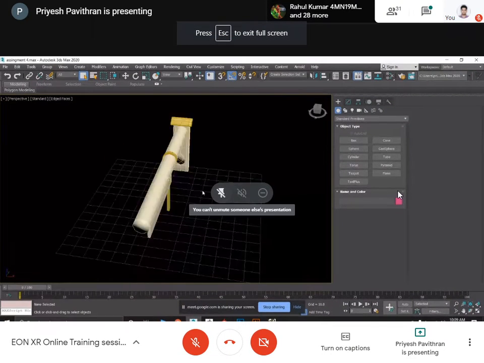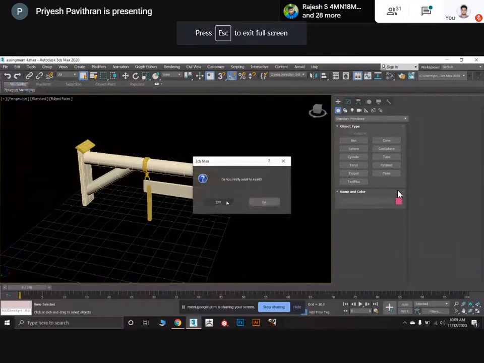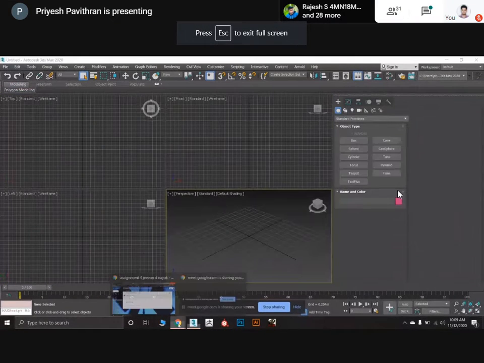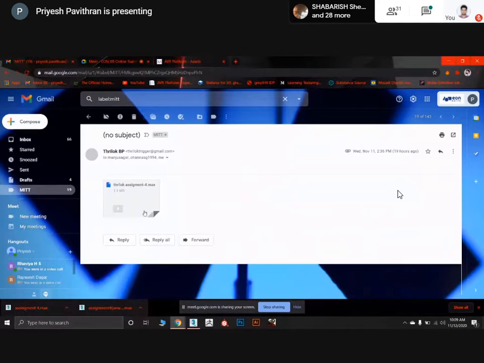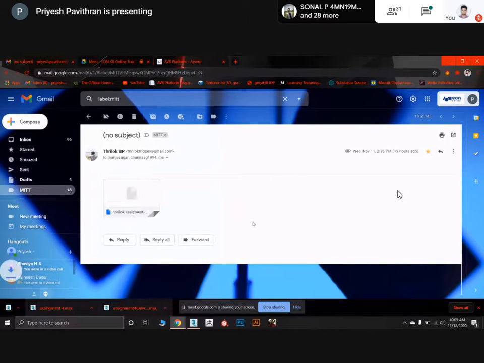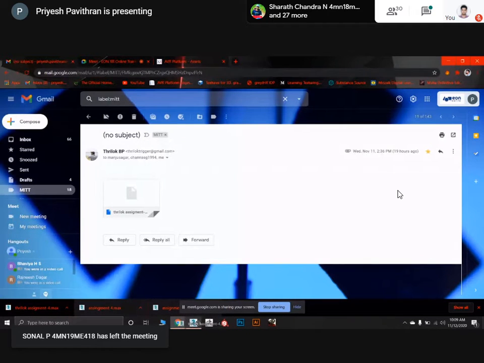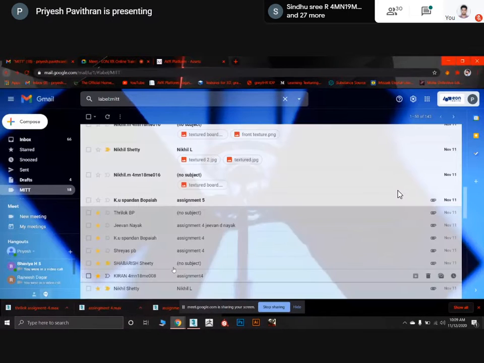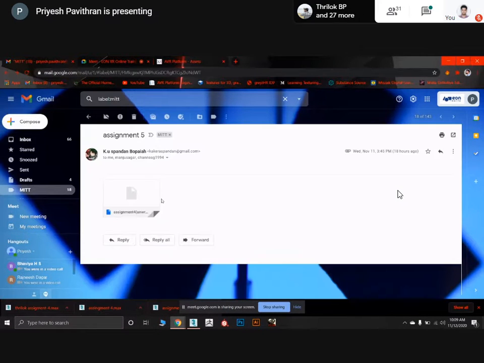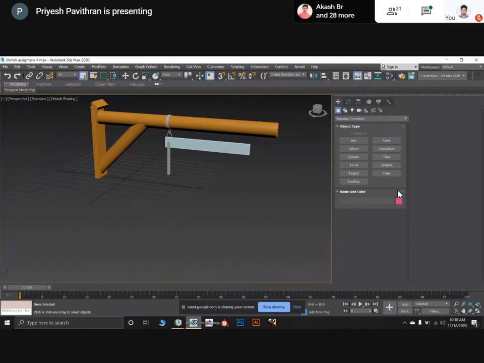No, Trilok, this is also the unwrapping part, right? It is also not textured. Now it is assignment 4, unwrap and texture. Okay. So we'll start from here.